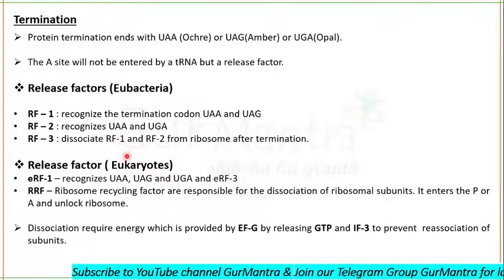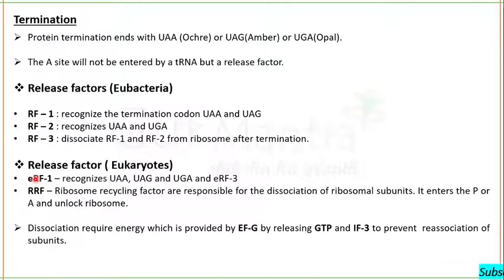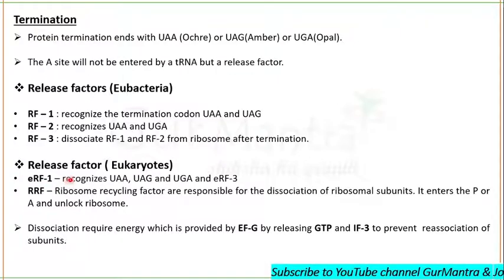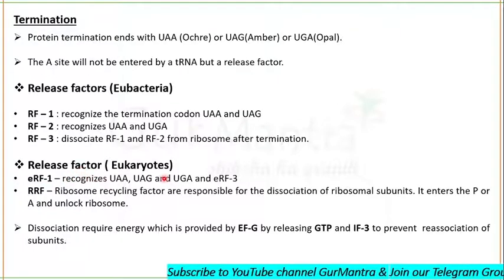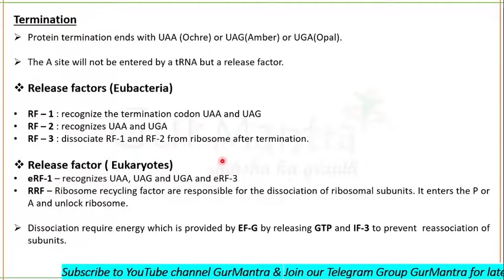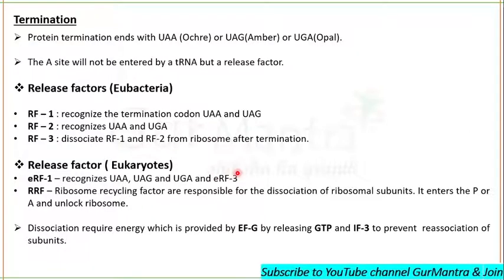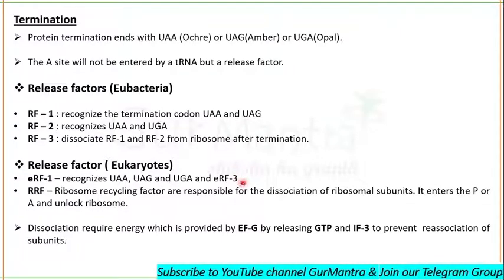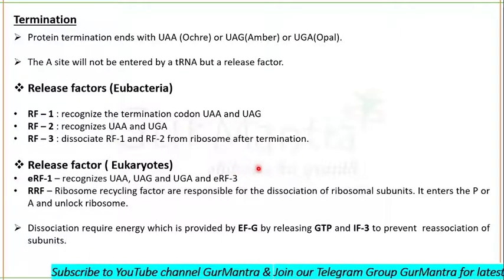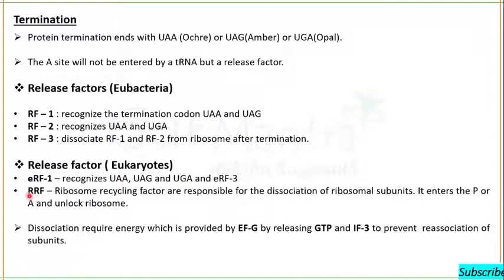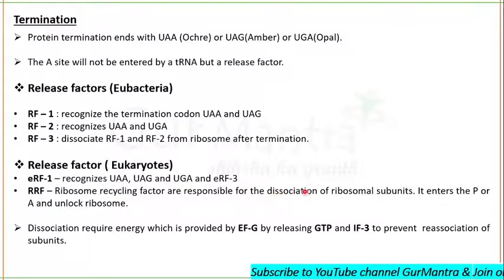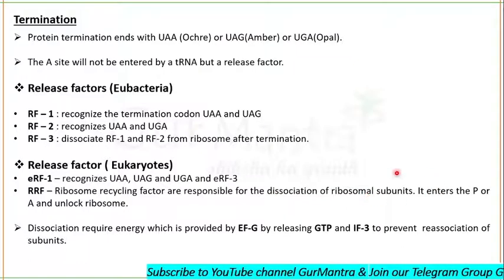In the case of eukaryotes, there is only one release factor. There is eukaryotic release factor 1, which is able to recognize all 3 codons, and it also recognizes eukaryotic release factor 3. We don't exactly know the function of eukaryotic release factor 3. It is yet unknown. There is also the ribosomal recycling factor, which is responsible for the dissociation of the ribosomal subunits.